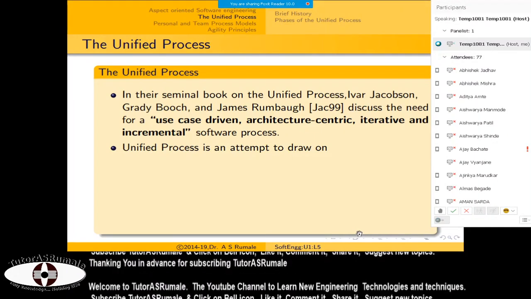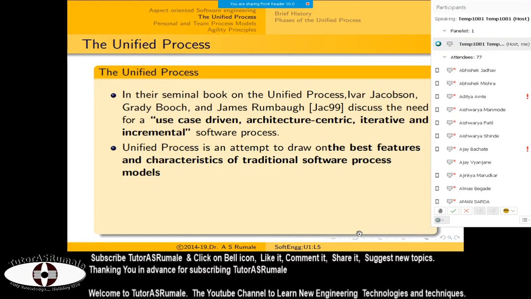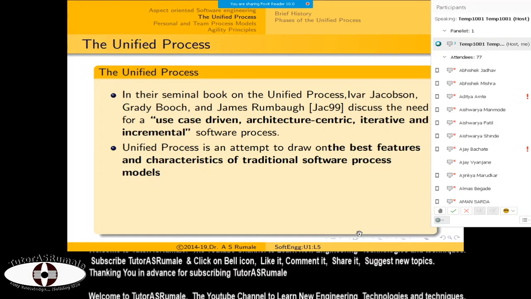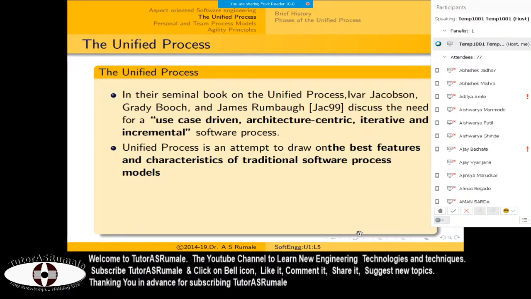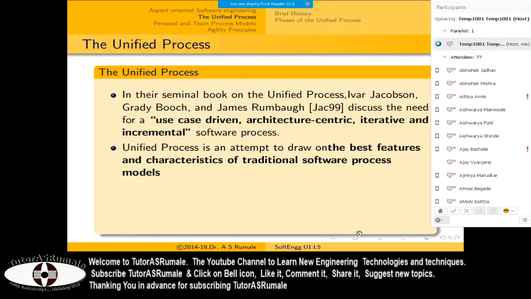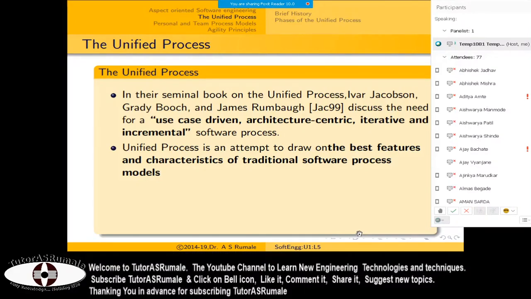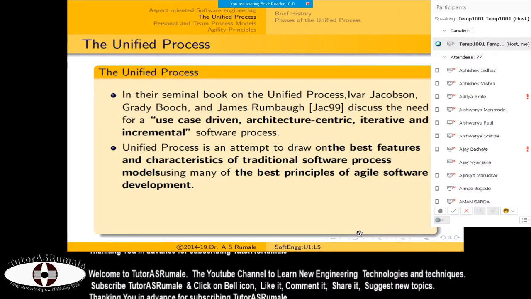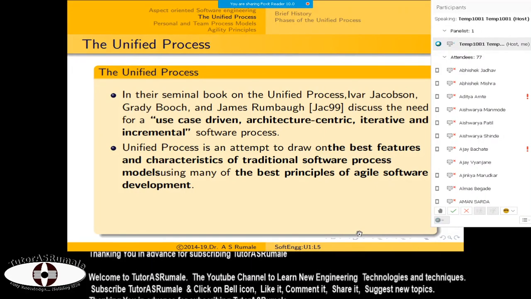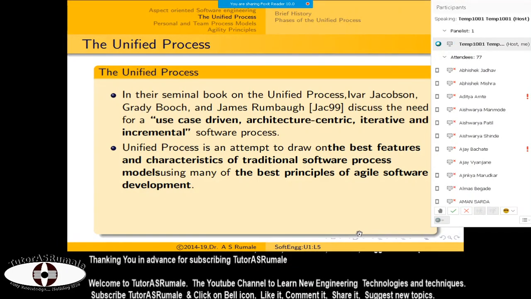It is an attempt to draw on the best features and characteristics of traditional software process models. All the models, waterfall, iterative, evolutionary, are combined into the unified process, so that the disadvantages of all these models are removed. It embodies best principles for agile software development; agility actually started with the unified process itself.